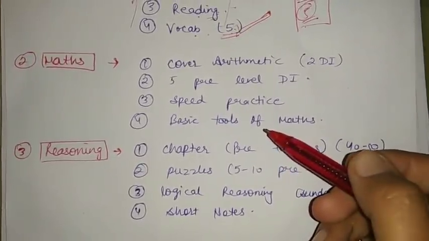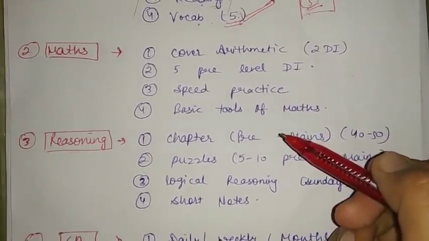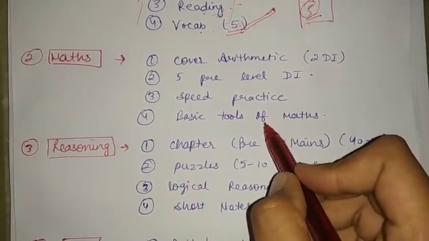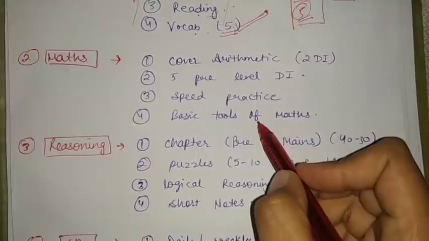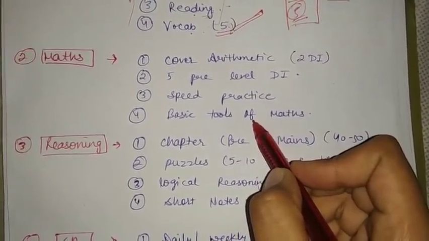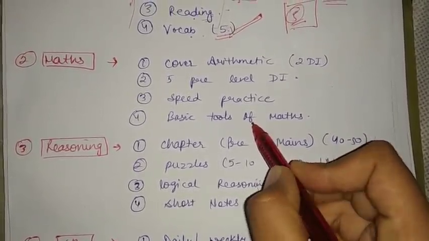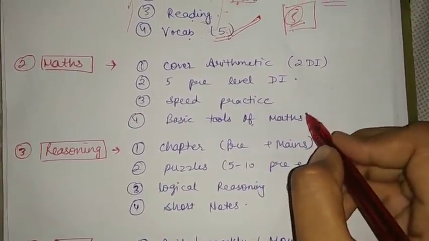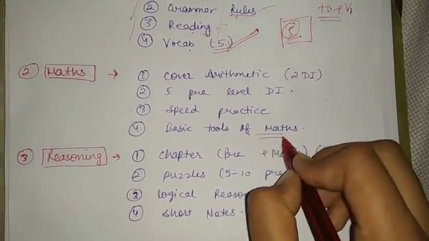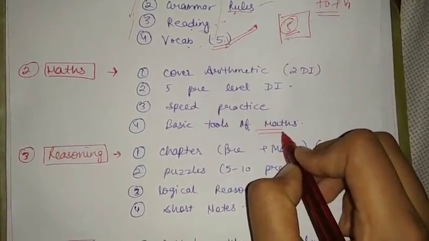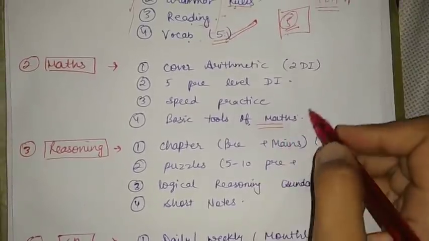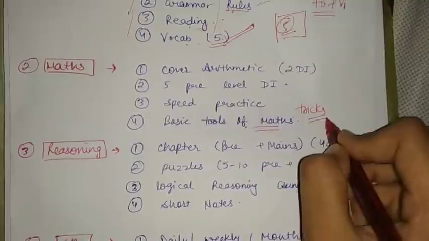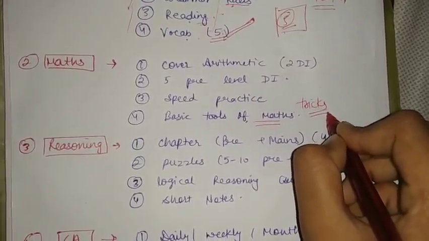Now we will move to the math section. For the math section, we will start from the basic tools of maths. These basic tools are like the addition trick, multiplication trick, and cube and square trick. If you are a beginner, you have to search on YouTube for maths tricks for bank exams, and you will find many videos.